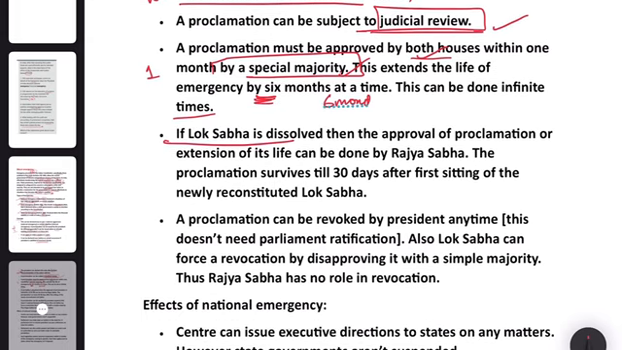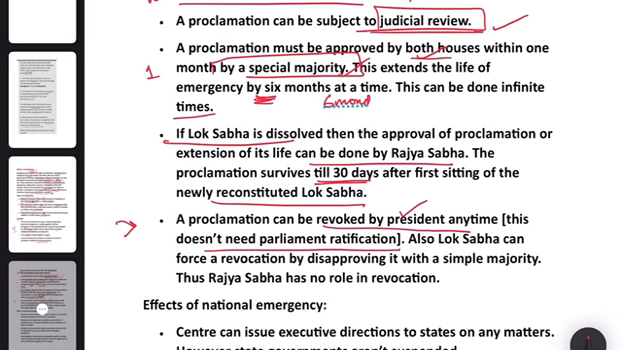If it is dissolved, then approval of proclamation can be done by Rajya Sabha, but the proclamation survives till 30 days after first sitting of the newly reconstituted Lok Sabha. A proclamation can be revoked by President any time. This doesn't need parliamentary ratification. So, for approval, it needs parliamentary ratification, but for revocation, President can revoke it at any time.